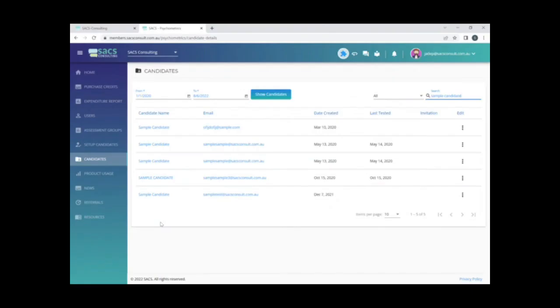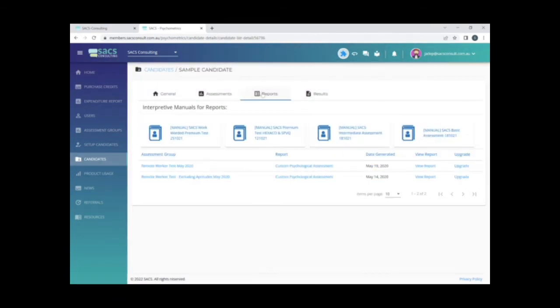Last but not least are our brand new reports. And so to access those, go to the candidates section. Now you'll see recently completed candidates appear straight away. If you do need to go back further, you can filter by date. Click on the candidate. The report section is there. You've got the option to view report there.